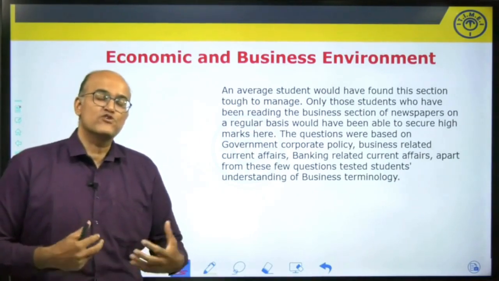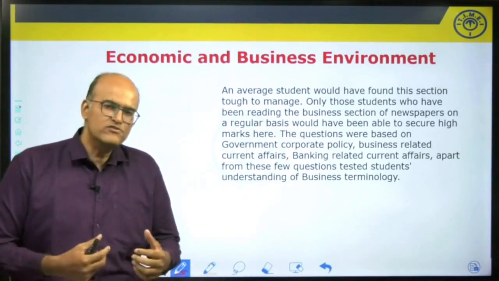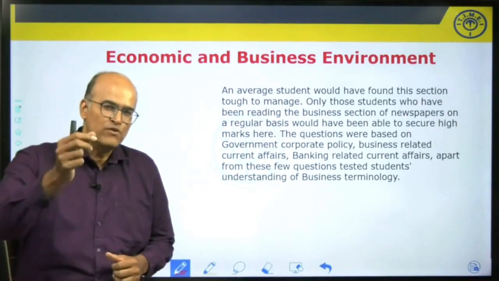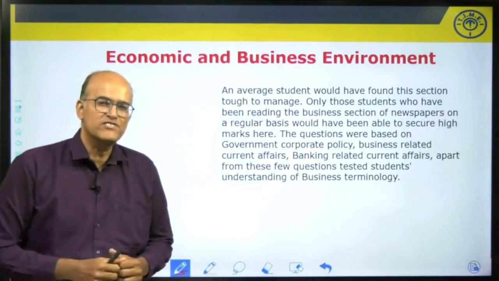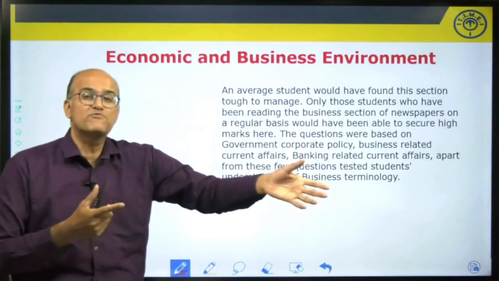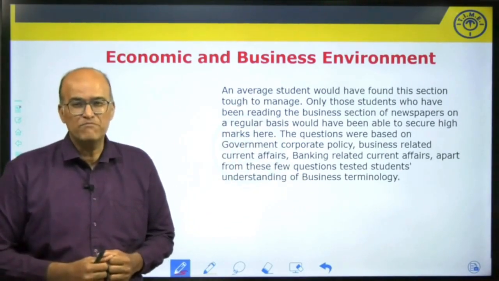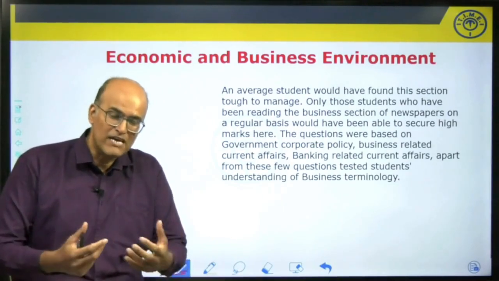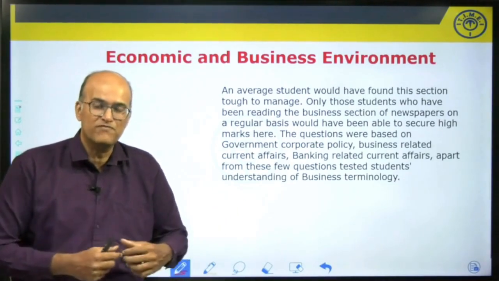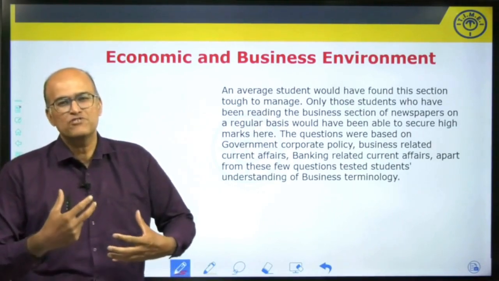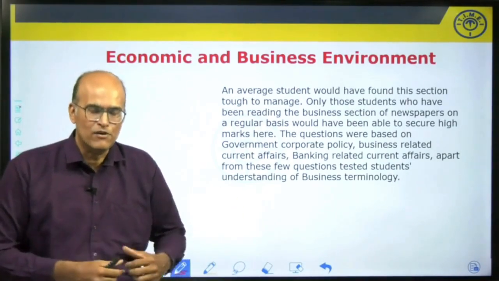There were questions based on government policies. There were also questions which tested your awareness about business terminology, as well as business concepts. Concepts like marginal cost, for example, concepts related to demand and supply, concepts related to inflation. So they were questions which tested your conceptual clarity also.